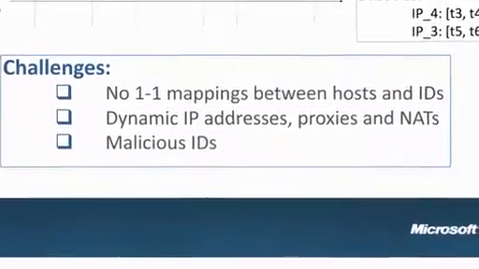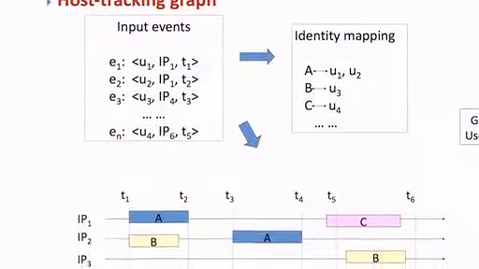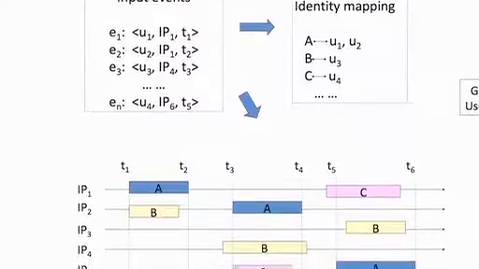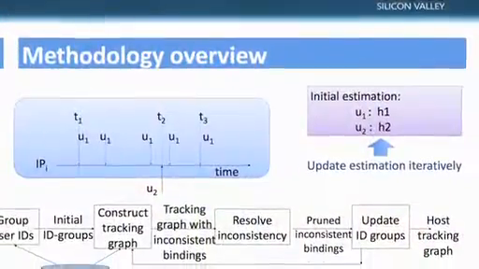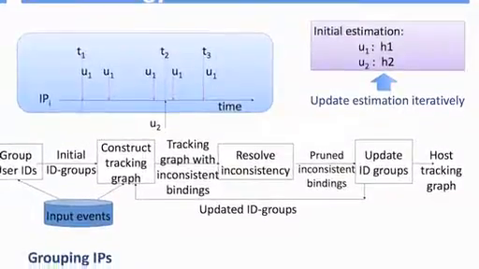Of course, this is a challenging task because there's no one-to-one binding between the application level IDs and the IP address. So we look at this application log and derive graphs. After running all kinds of estimation, we have a way to produce a final graph, which is a detailed estimation of which user ID binds to which IP address at what time.